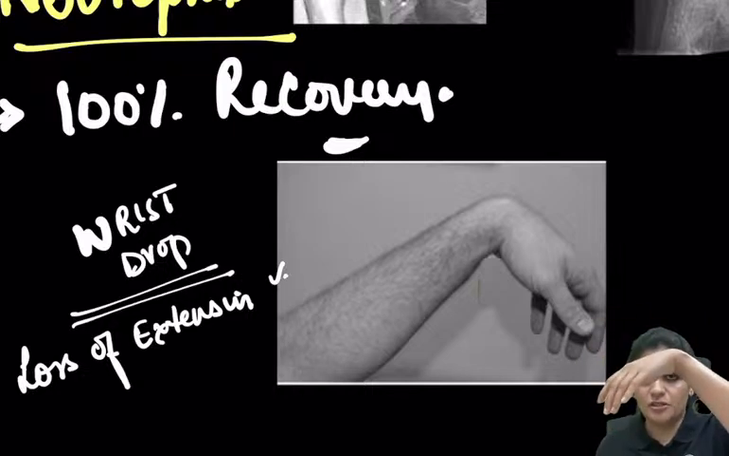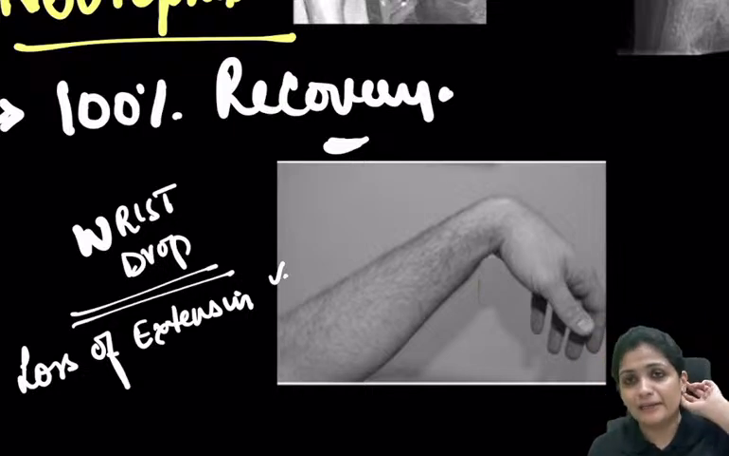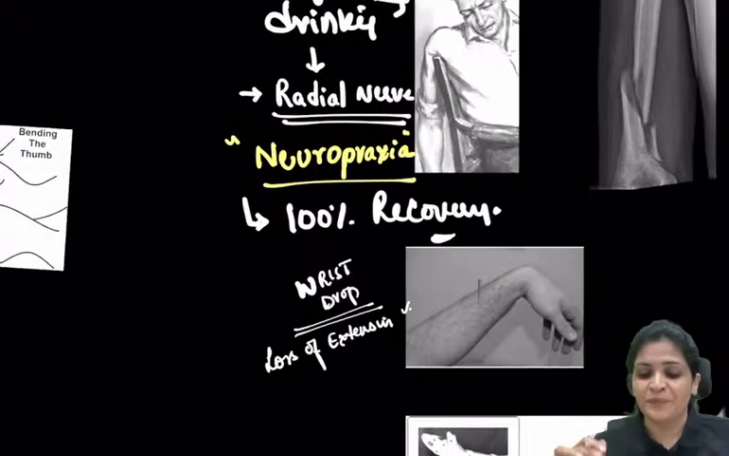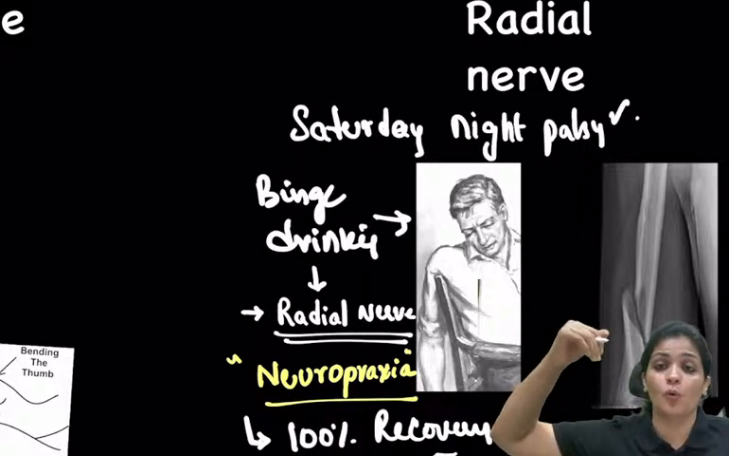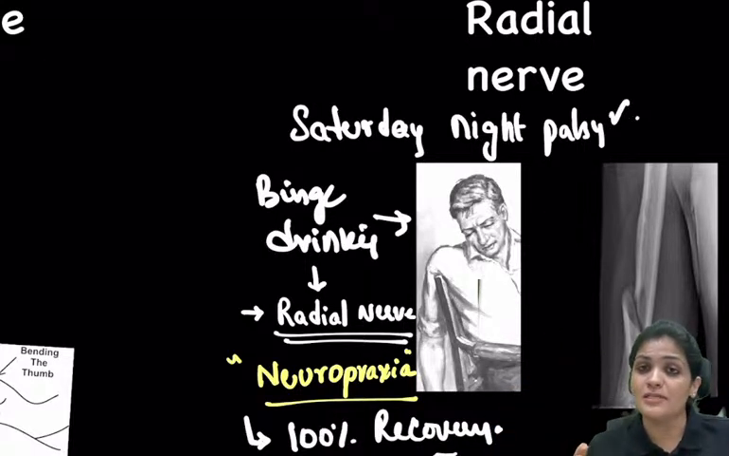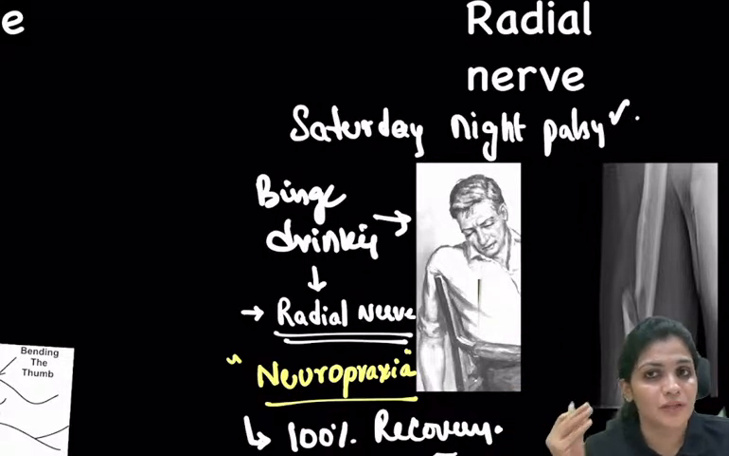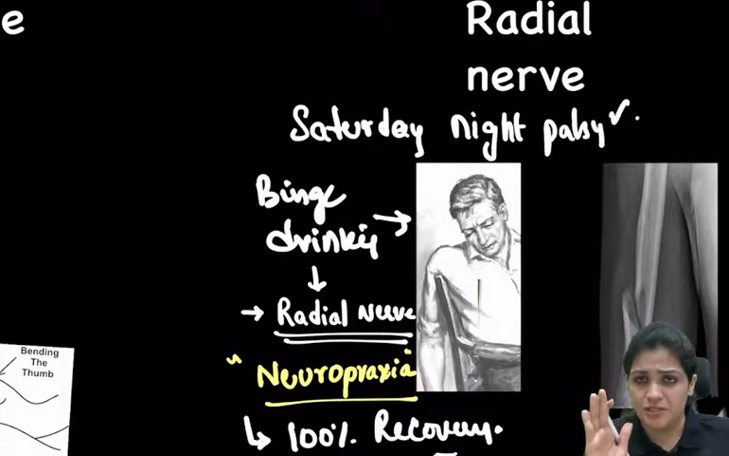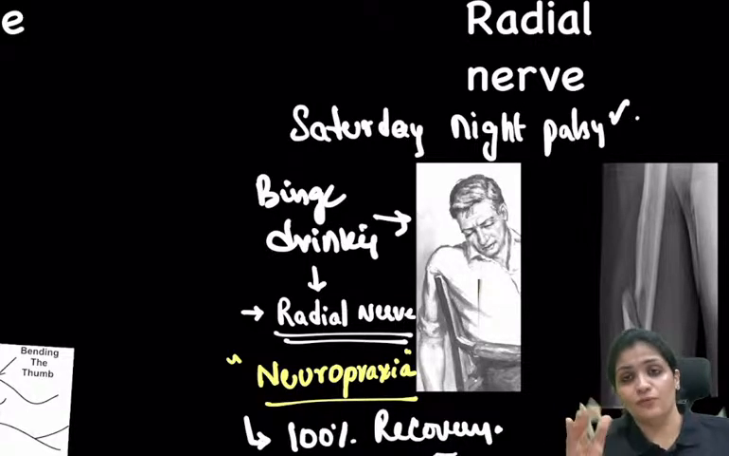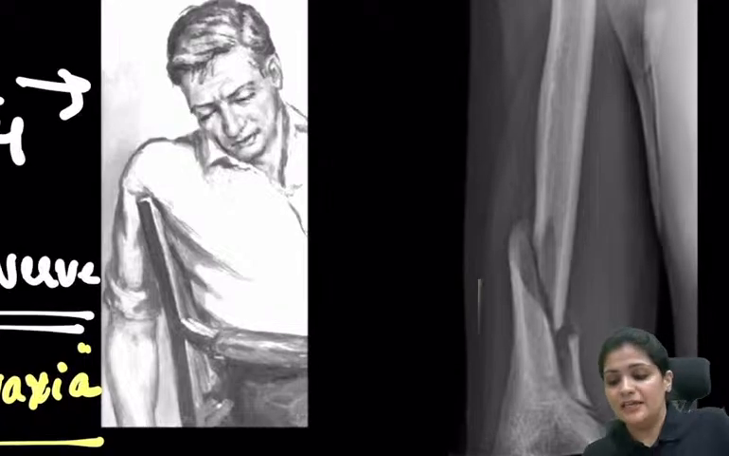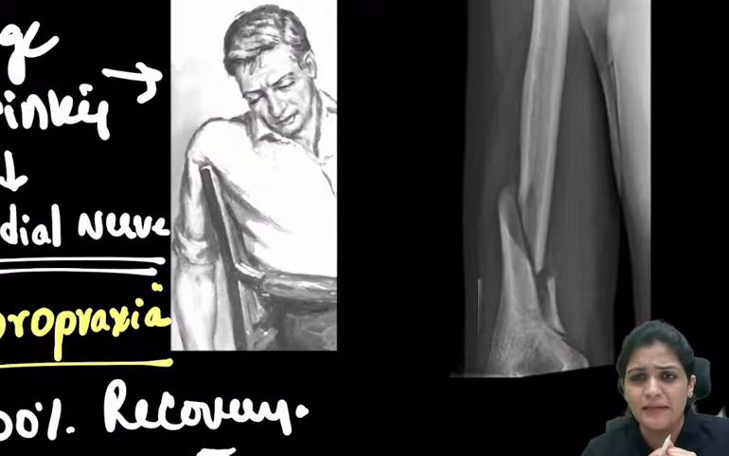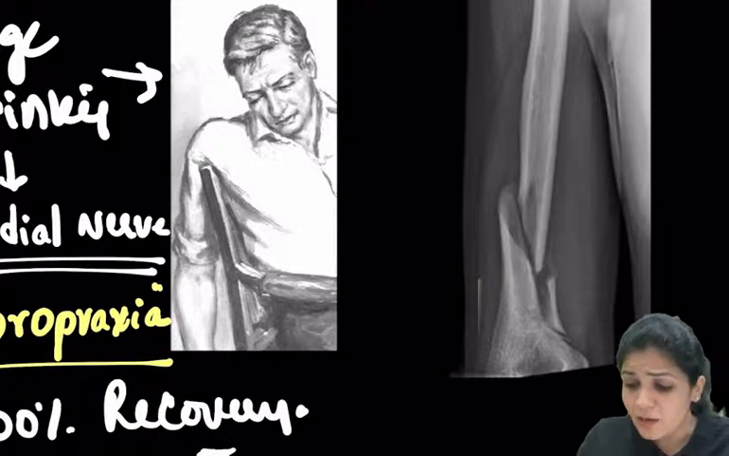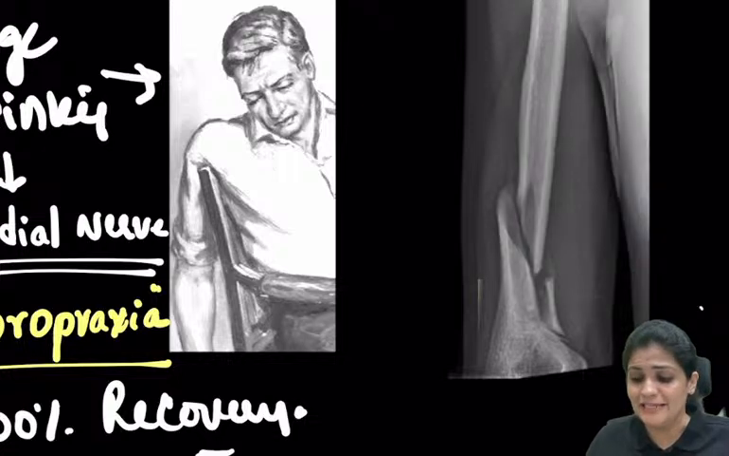This is called wrist drop, usually from radial nerve palsy, and this is called Saturday night palsy, which is because of binge drinking and compression over the axilla, causing a neuropraxic injury to the radial nerve. Very, very important question. But nowadays the concept has shifted towards fracture. They have now left the Saturday night palsy, probably to stop that drinking thing. Now what is the present scenario? How are they framing the question?